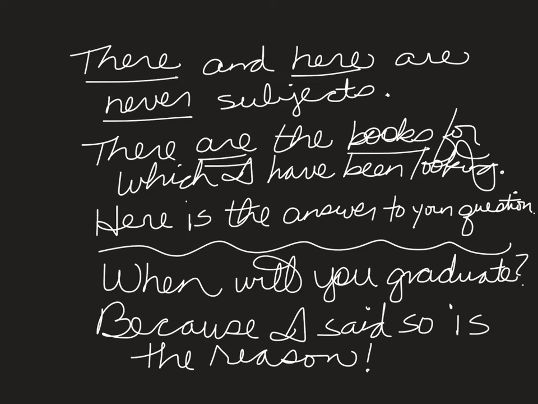Therefore, if a sentence starts with the word there or here, try, if you can, to mentally reorder your sentence, because in almost all of these sentences that start with there and here, you're going to have your verb before your subject. So flip the order of the sentence around in such a case to try to find your true subject if you have any trouble. Here are examples. There are the books for which I have been looking. There is not your subject. Who or what are? Books are. Books are there. Books is plural, are is plural.